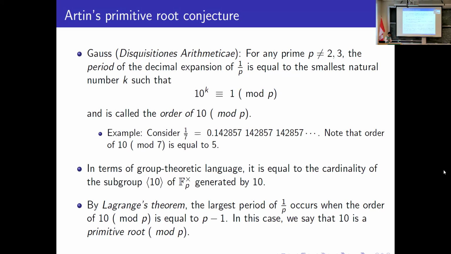In group theoretic language, the smallest such k is precisely the cardinality of the subgroup of F_p cross generated by 10. By the well-known Lagrange's theorem, the period will be a divisor of p minus 1. Hence, the largest period possible is p minus 1, which is the case when 10 generates F_p cross. In that case, we say that 10 is a primitive root modulo p. So the next question is how often this happens.